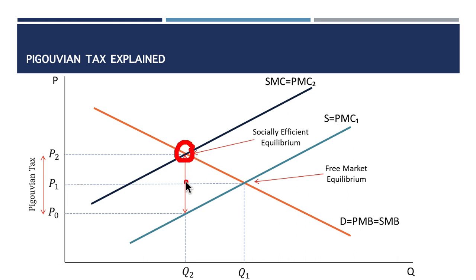All right, so basically this is what the Pigouvian tax is about. It is imposed by the government to try to curb the consumption of a harmful product in the society. And the major purpose of the Pigou tax is to make sure that supply is reduced of this particular kind of product.